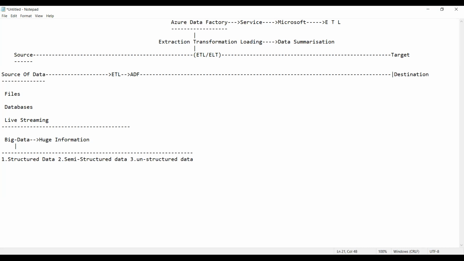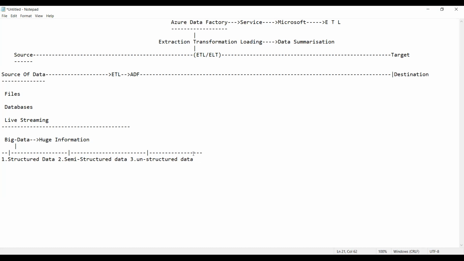We have unstructured, structured, and semi-structured. These are the three categories you can have. Semi-structured, structured, and unstructured. Any data you have is basically classified into these categories only. Am I right, everyone?